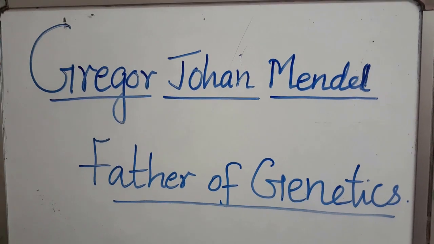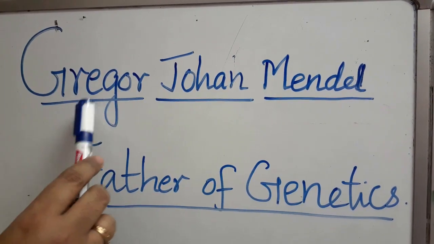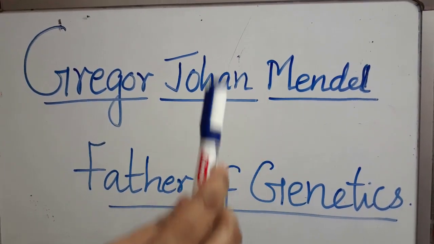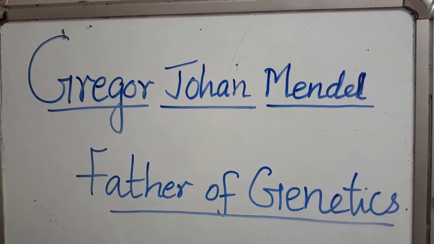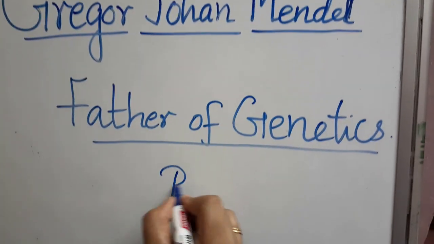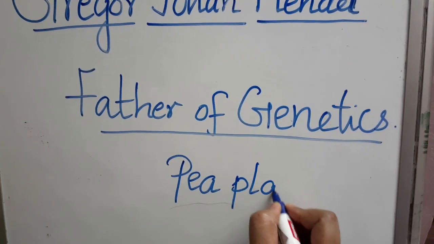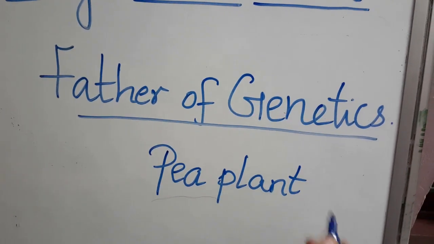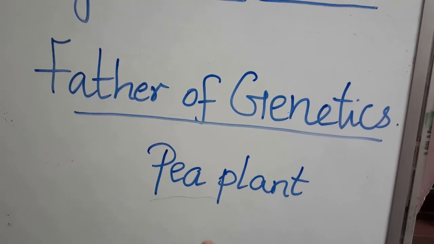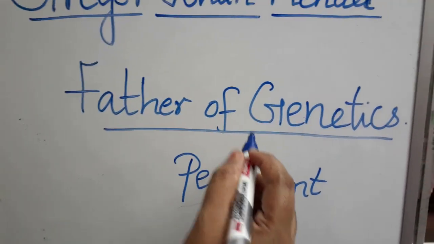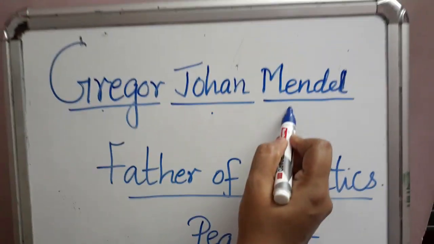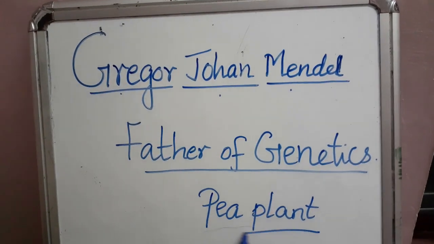So the father of genetics is known as Gregor Johann Mendel. He did experiments on pea plants because they are very easy to cultivate and to get the next generation.